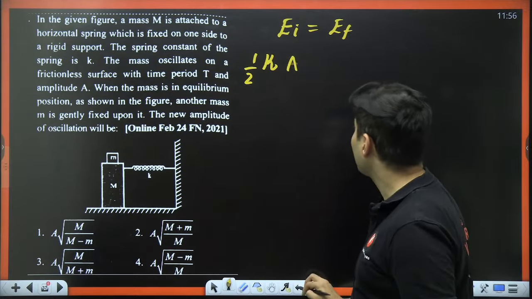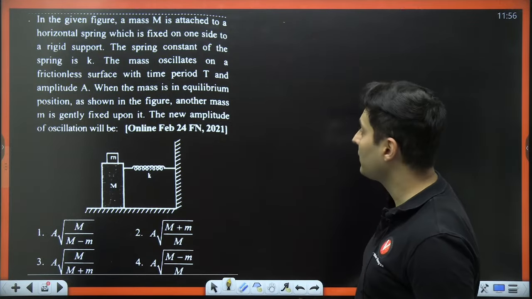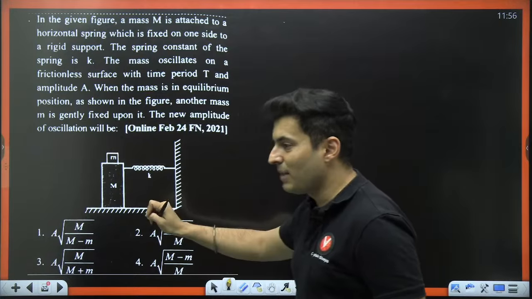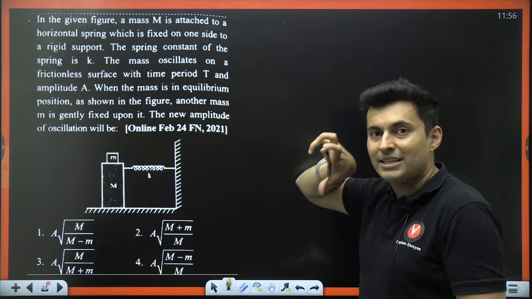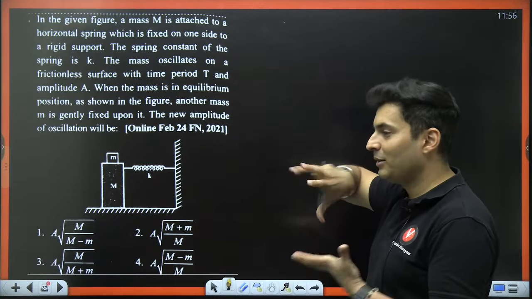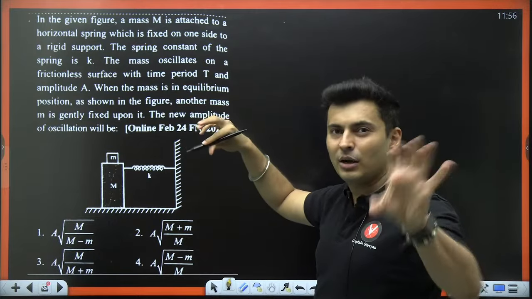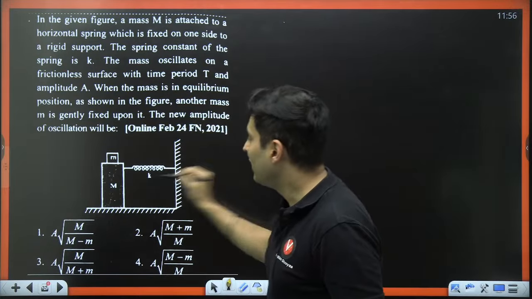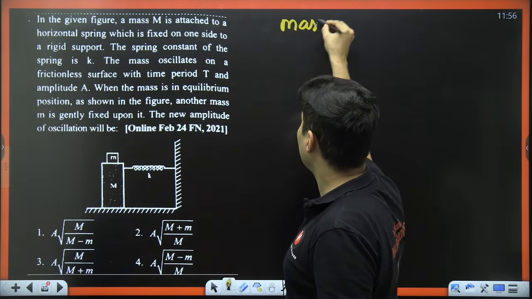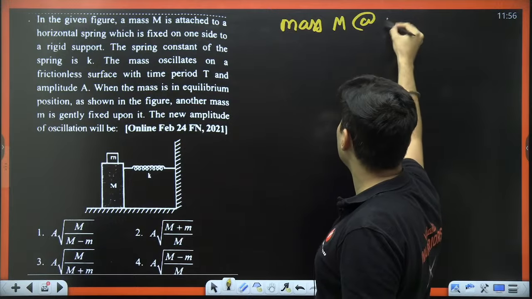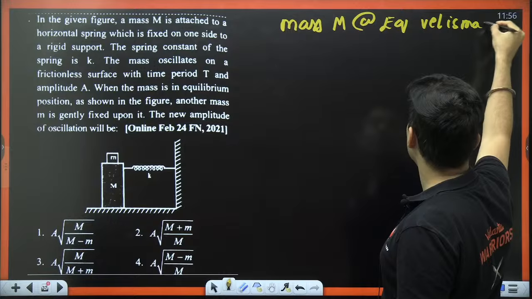Or I can do one more thing. Instead of doing this, let's do one more thing. The moment I place this mass on this other mass, since the total mass will increase, the velocity will reduce. So you can think of it like a collision problem. When the mass capital M is at the equilibrium position, the velocity is maximum, remember that,